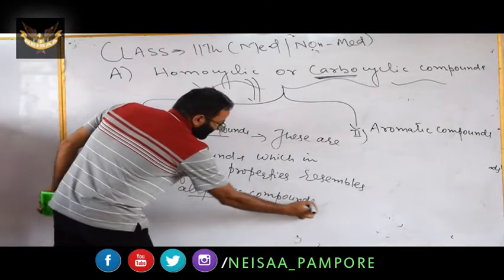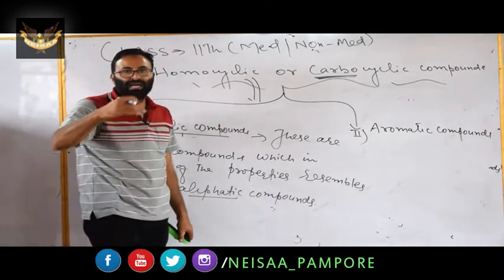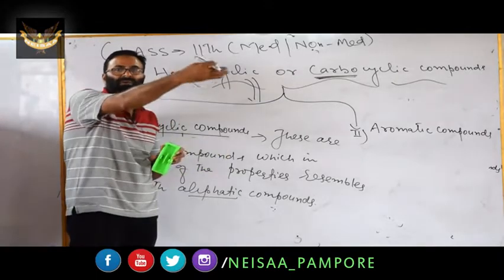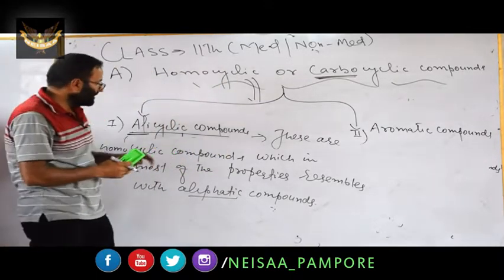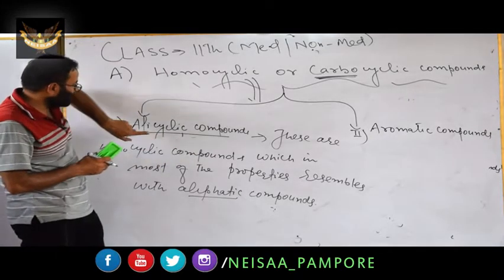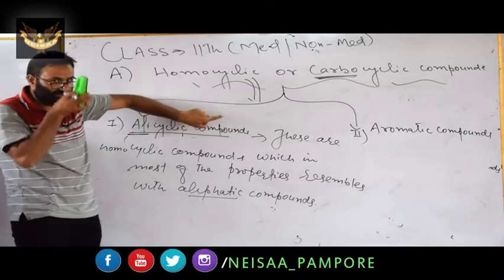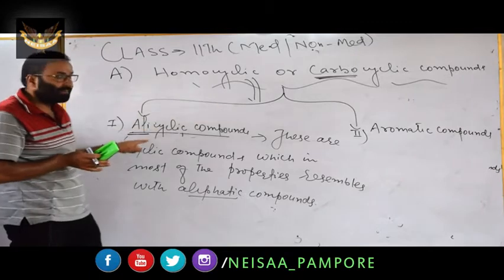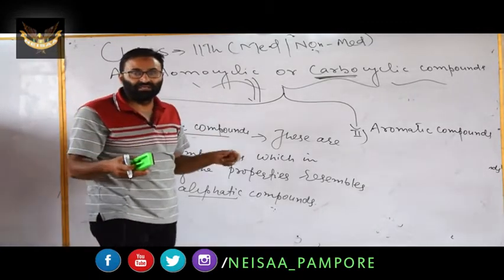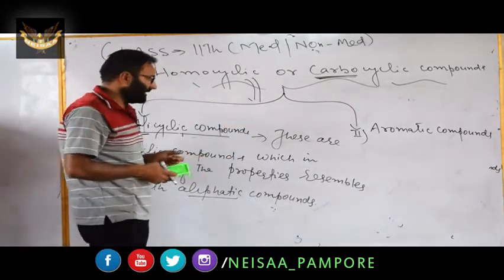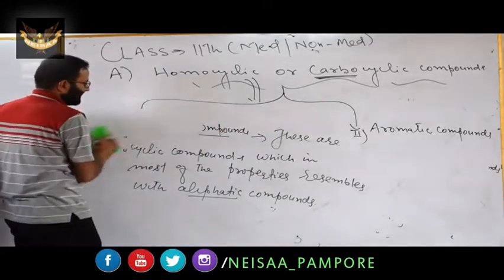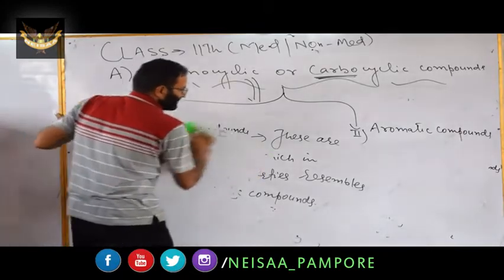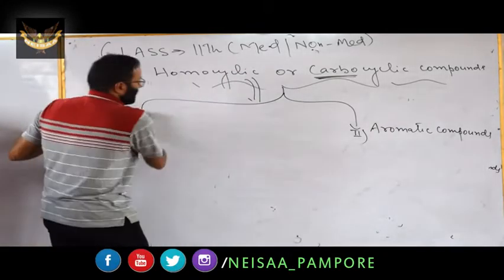You have to mention here that the properties of cyclopropane resemble propane, and cyclobutane resembles butane. Hence this class is known as alicyclic compounds. They are cyclic in nature, but in properties they resemble aliphatic compounds. Remember this point. Now, the second is aromatic compounds. We'll discuss the second type, that is aromatic compounds.